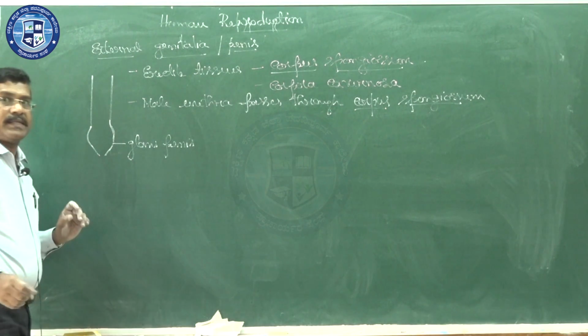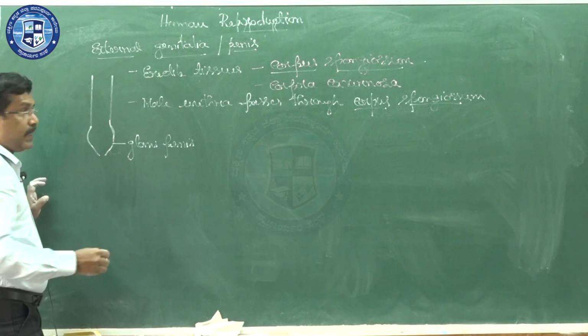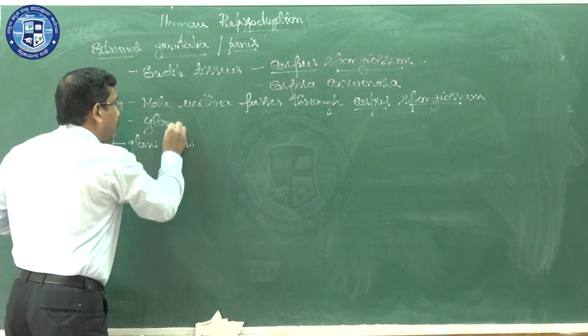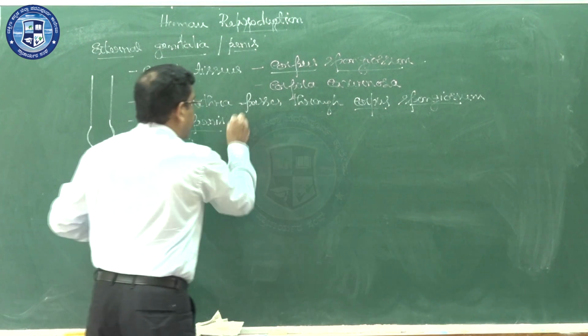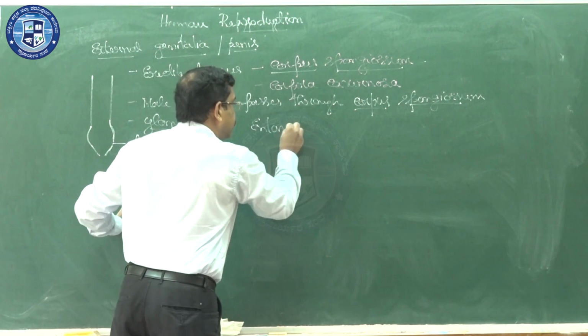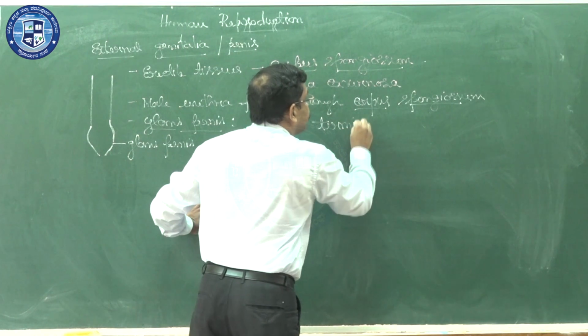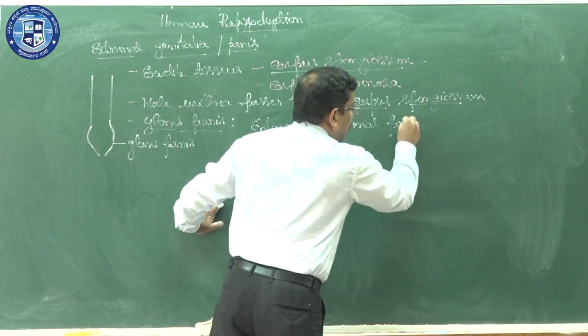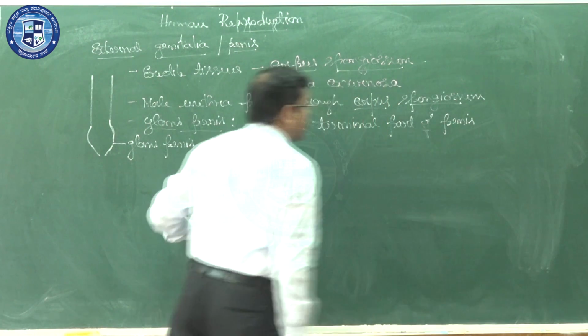So, what is glans penis? Enlarged terminal part of a penis. It can be a probable 1 mark question in the board examination. Enlarged terminal part of a penis, we call it glans penis.